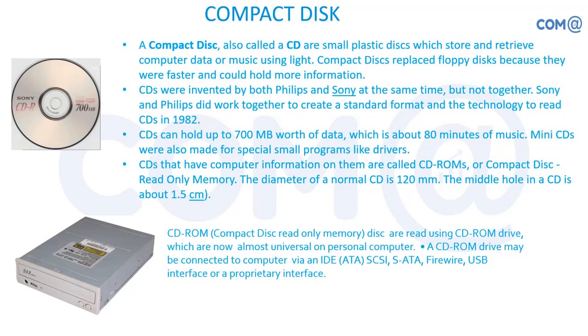So after floppy drive, CD came into the picture, and people started using it as a medium for moving data from one place to another, or for audio and video, as well as for software applications, right?